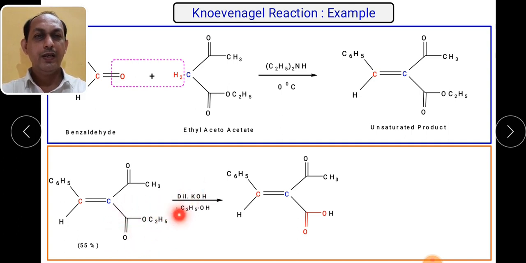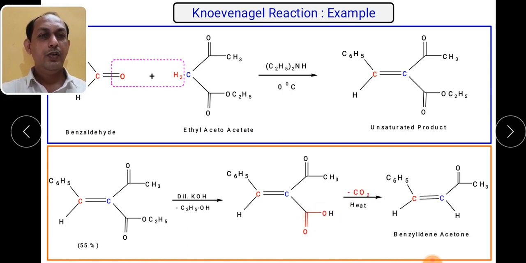In alkaline conditions, these esters can be converted into acids. So one part of this functionality will convert into acid. You can see carbon, oxygen, oxygen, and then in the next step you can take out this particular CO2 group.